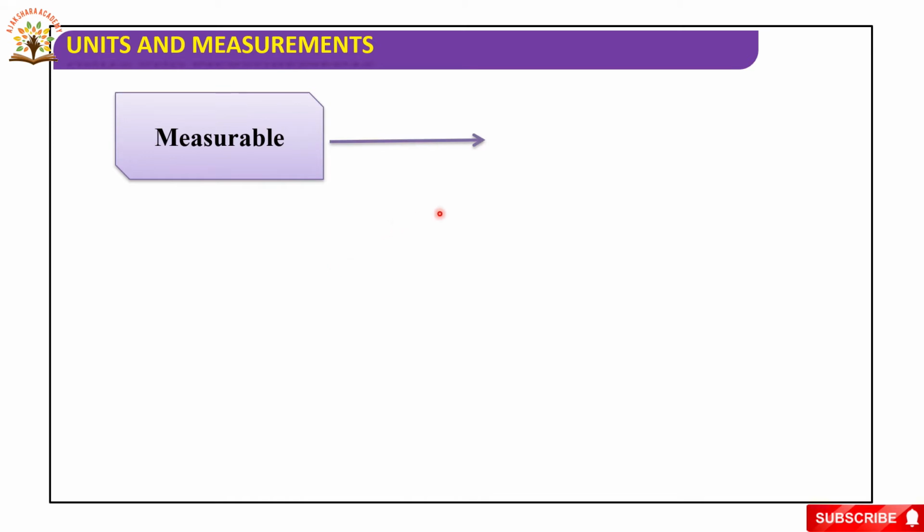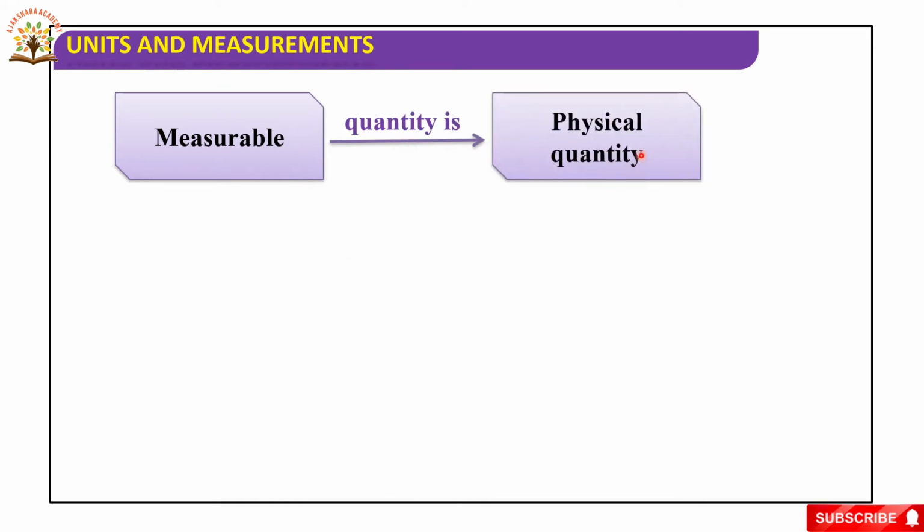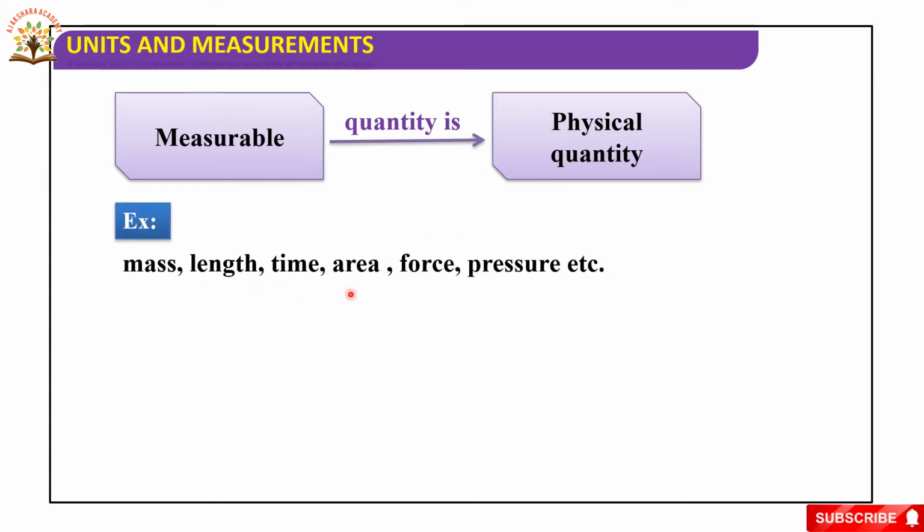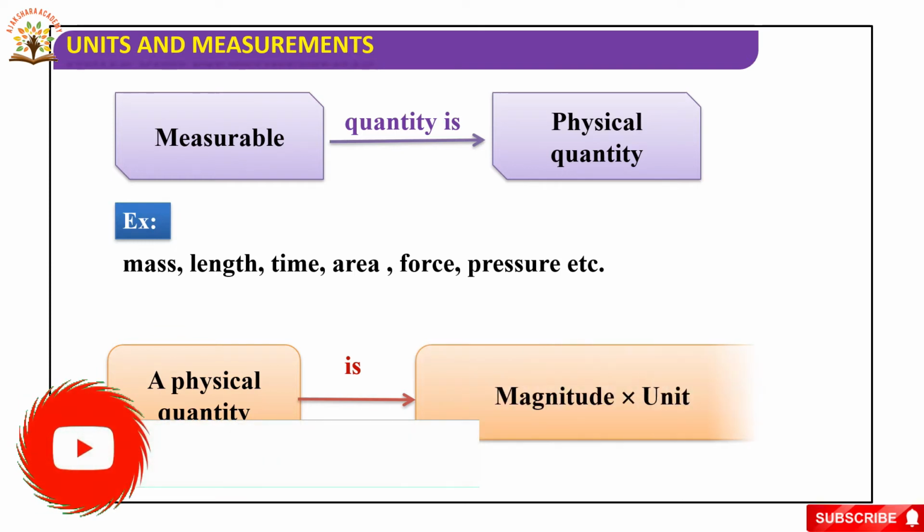Measurable quantity is a physical quantity. Any quantity which can be measured is a physical quantity. Examples: mass, length, time, area, force, pressure, etc. A physical quantity is magnitude into unit.